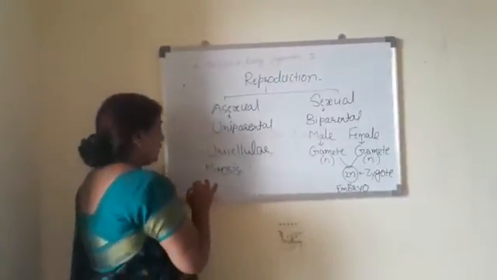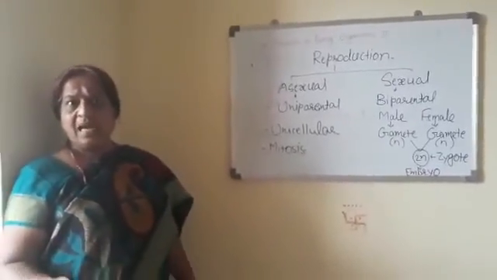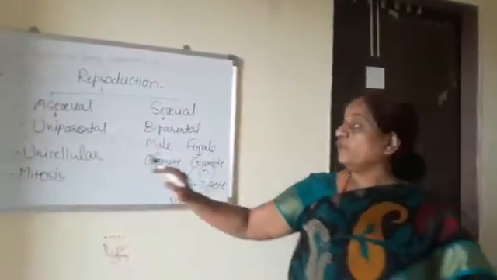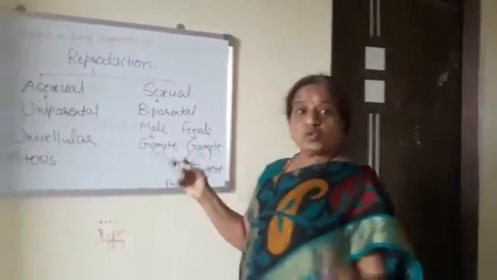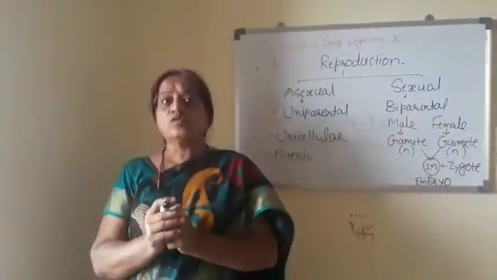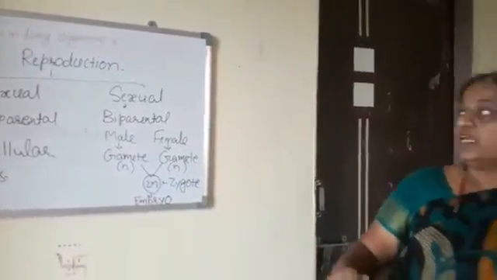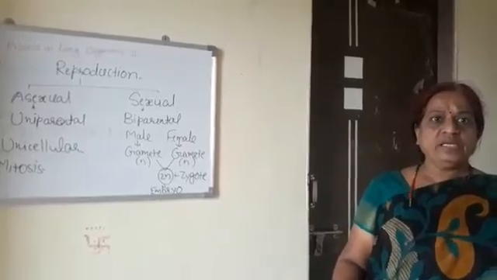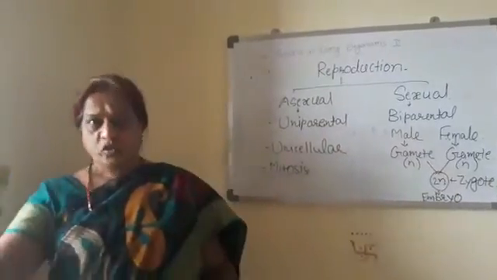Now, here as only one parent is involved, there is no mixing of chromosomes. And as no mixing of chromosomes takes place, variations are not formed. So the newly formed individuals are identical to their parents. But in sexual reproduction, two gametes are produced, and those gametes are fused together, so there is a mixing of chromosomes. As there is a mixing of chromosomes, the newly formed individuals have a few characteristics of their parents and a few new characteristics, and hence variations are produced. So these are the differences between asexual and sexual reproduction.